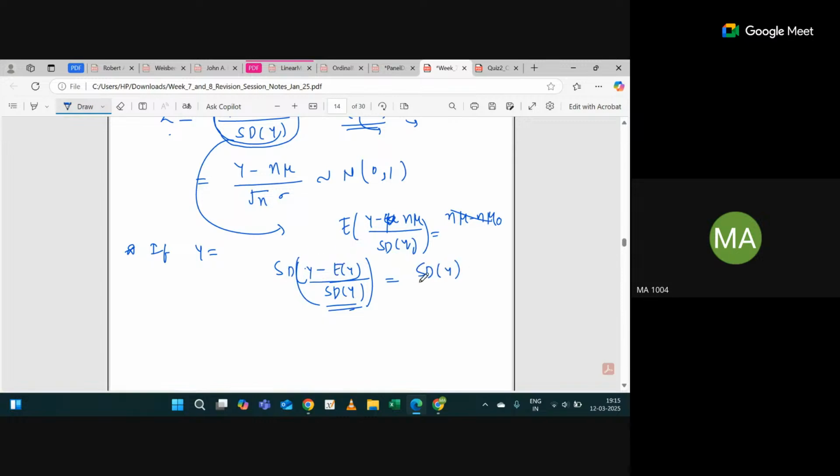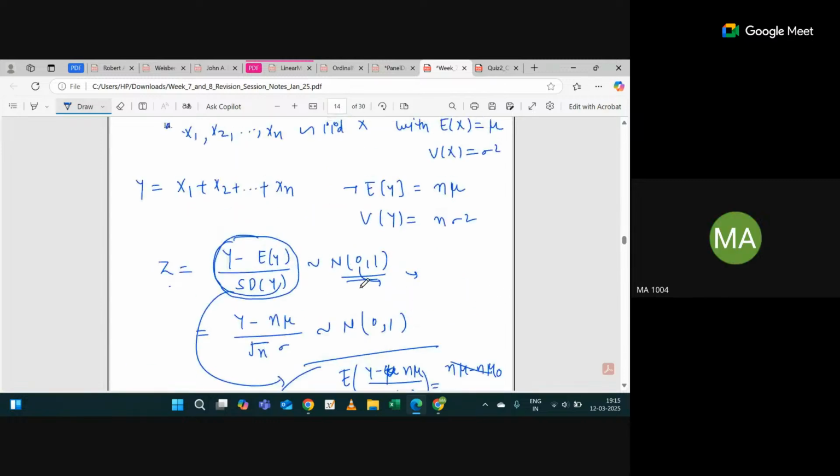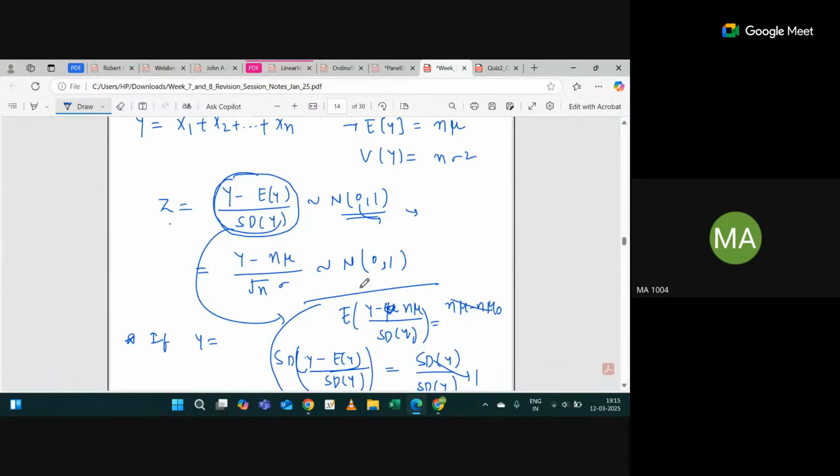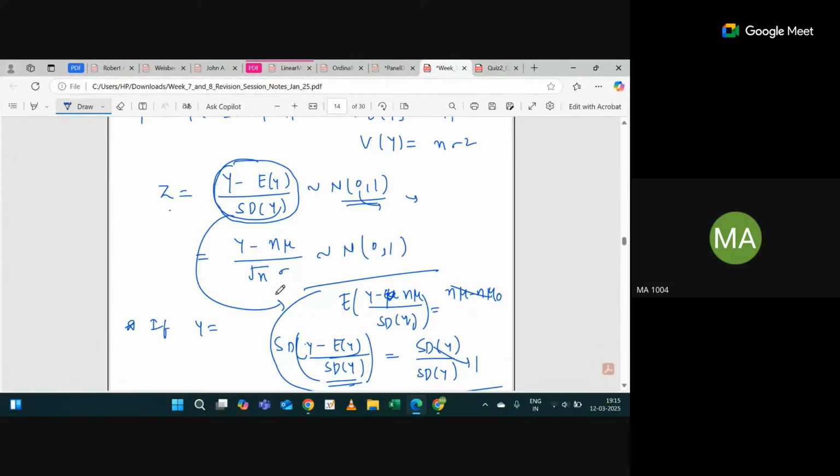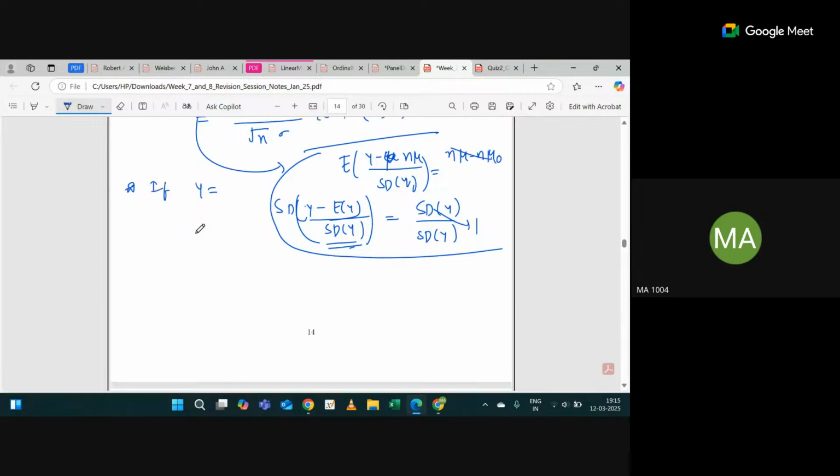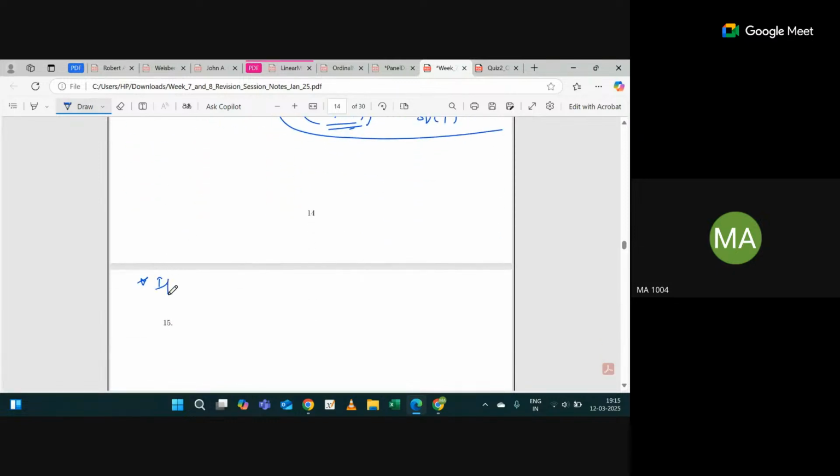Numerator part will be standard deviation of y, denominator standard deviation of y, so it becomes 1. So if you are doing like this, it will be normal 0 comma 1. Here it will be only square root of n. Understood?